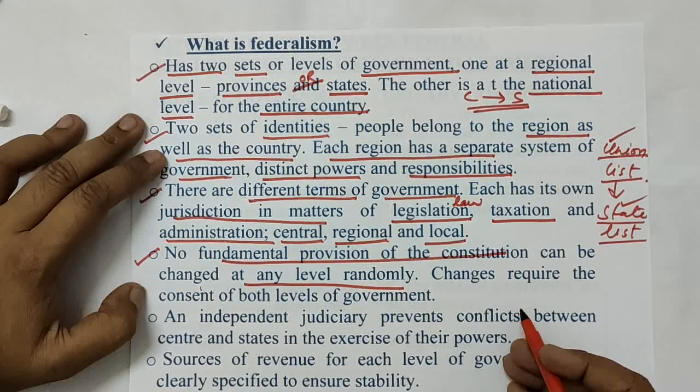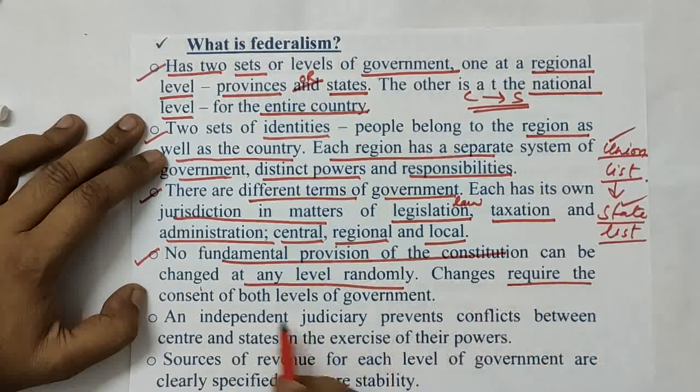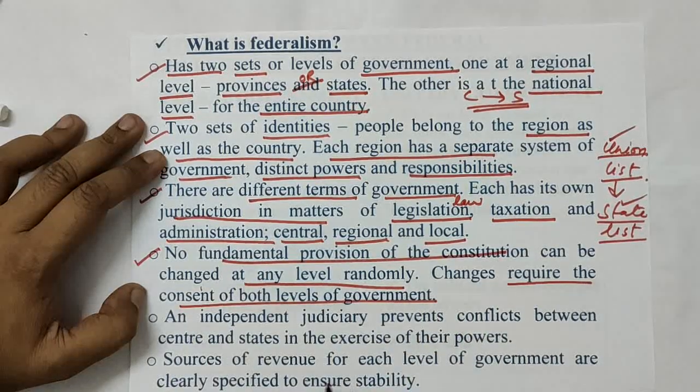What procedure has to be taken to change any kind of rules or any kind of regulations? Your changes require the consent of both levels of government.